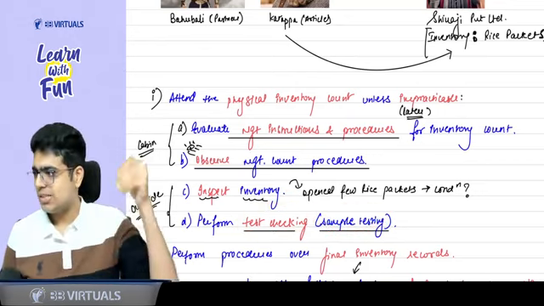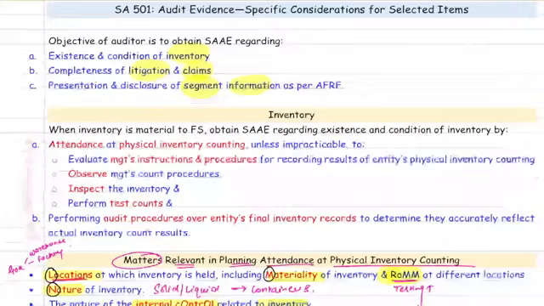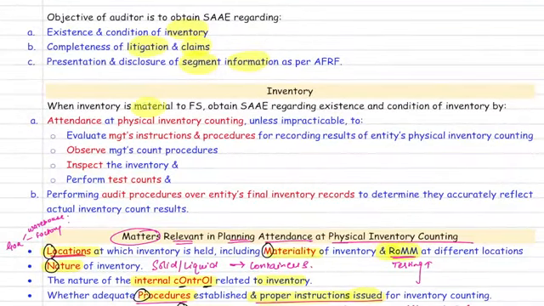SA 501, Audit Evidence: Specific Considerations for Selected Items. Three items we are focusing on here: inventory, litigation and claims, and segment information. First of all, let's focus on inventory. Whenever inventory is material to the financial statements, we get evidence about the existence and condition by attending the physical inventory count unless it is impracticable.